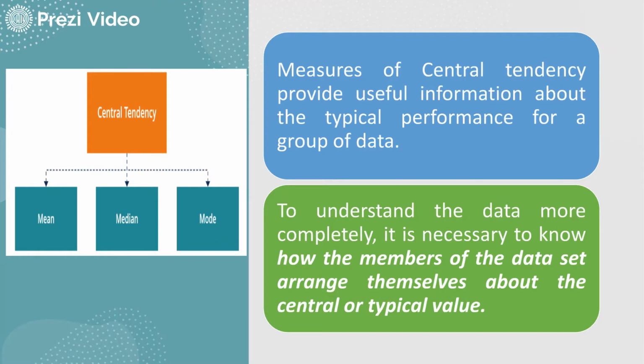My dear students, in the last session we discussed central tendency, in terms of the mean, the mode and median. We can calculate the mean in different ways: arithmetic mean, geometric mean and harmonic mean. We discussed the arithmetic mean. Now you can understand that calculating the middle value in a group of data is very important so that you come to know where the whole story rotates about. To understand the data more completely, it is necessary to know how the numbers of the data set arrange themselves about the central value.